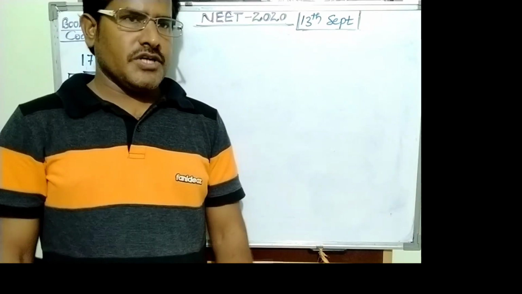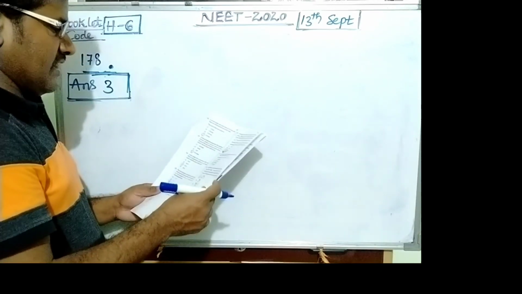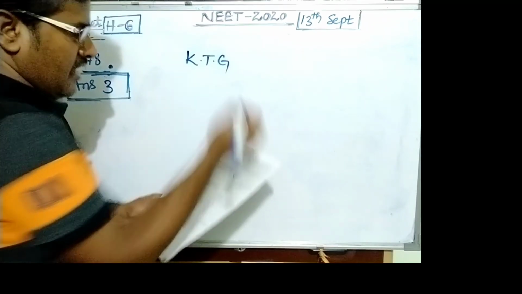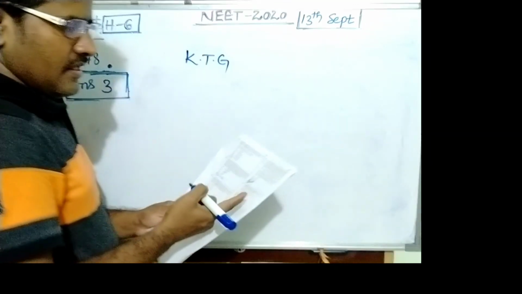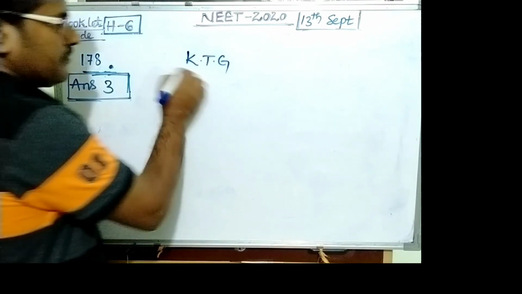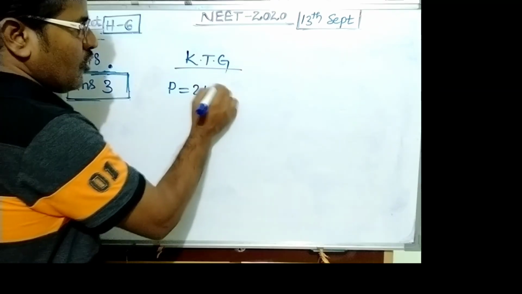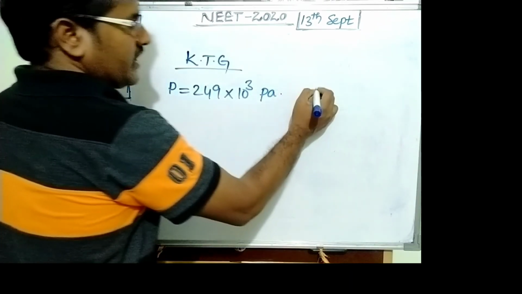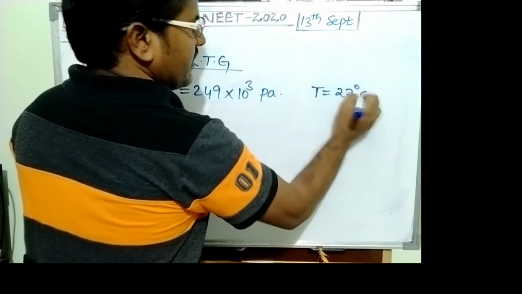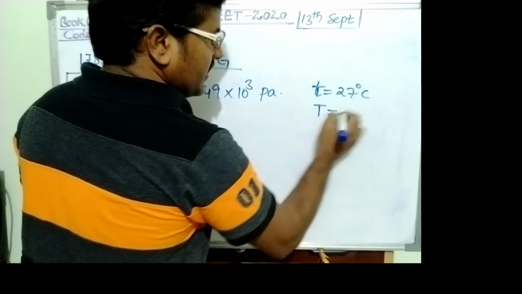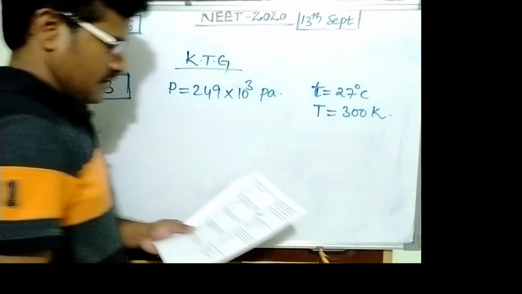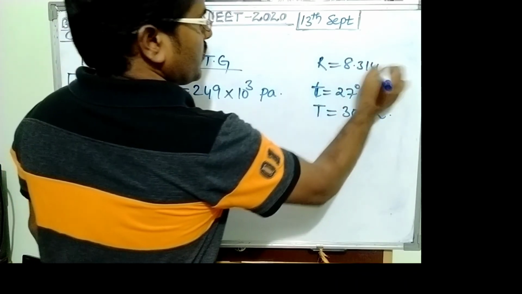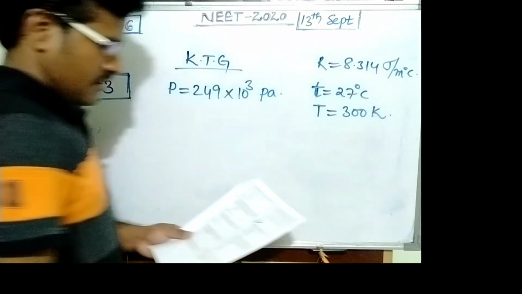Question number 178. The cylinder contains hydrogen. This is also from the kinetic theory of gases. The pressure is given as 249 kilopascal, that is 249 into 10 power 3 pascal. The temperature is given as 27 degrees centigrade, converted into Kelvin, 300 Kelvin. The universal gas constant R is 8.314 joule per mole Kelvin. Then we want the density.